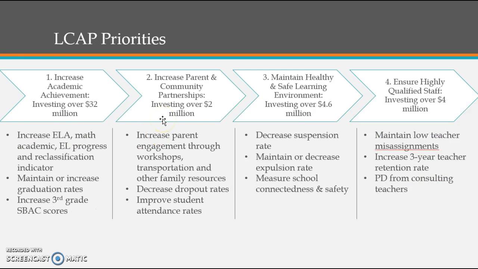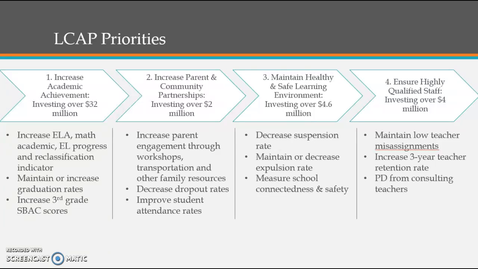Moving on to the LCAP priorities. Based on the district's website, the 4 different priorities are listed here, and then below them are the different ways that the district is planning to put those priorities into effect. The first one is increase academic achievement, and they plan on doing that by increasing the ELA, EL progress, and reclassification indicators, maintaining or increasing graduation rates, and increasing third grade SBAC scores.